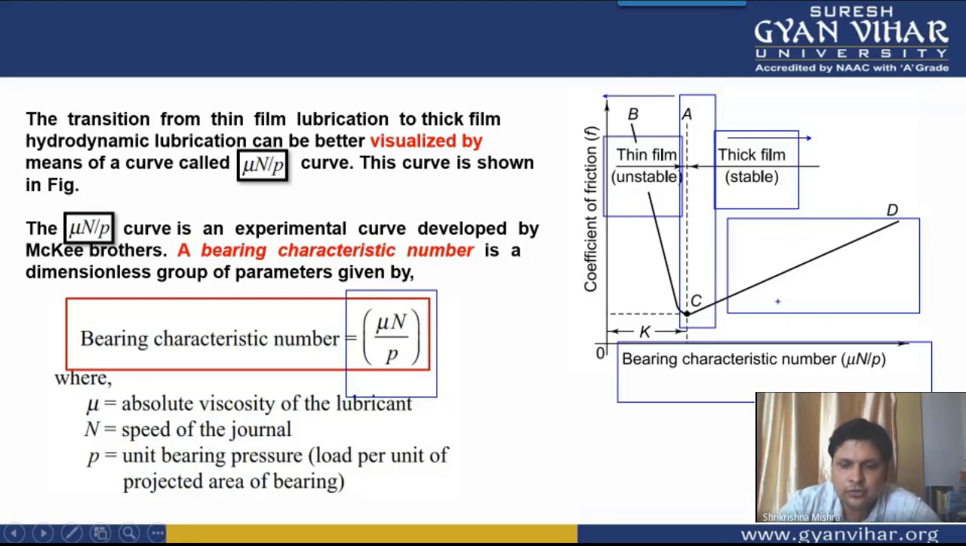All right. So in this, what is the value of the bearing characteristic number at the minimum value of coefficient of friction? This is known as your bearing modulus. This K is the value of bearing characteristic number at the minimum value of coefficient of friction. This is known as bearing characteristic number.